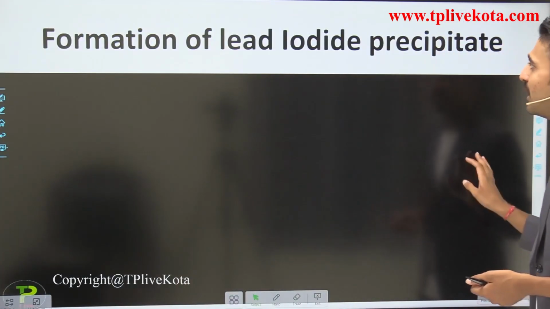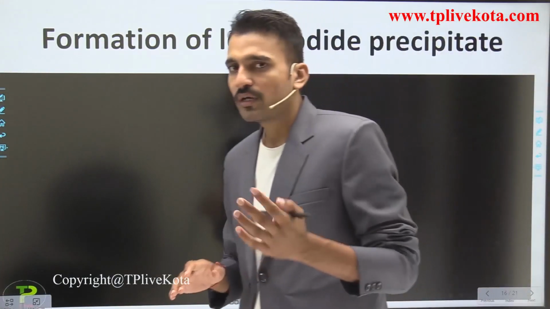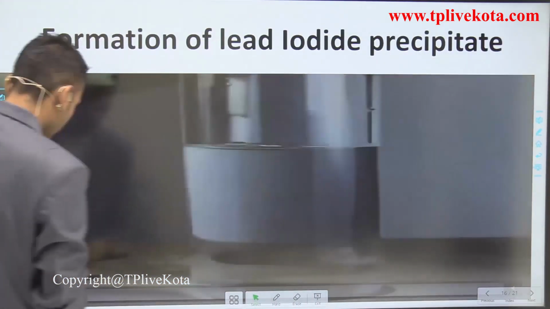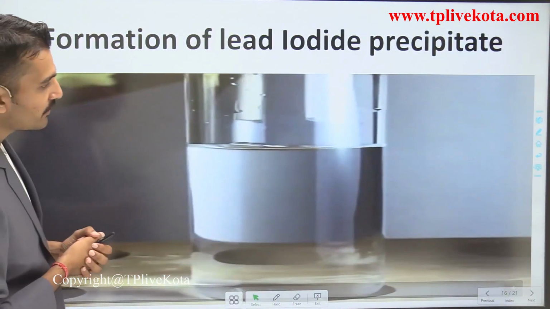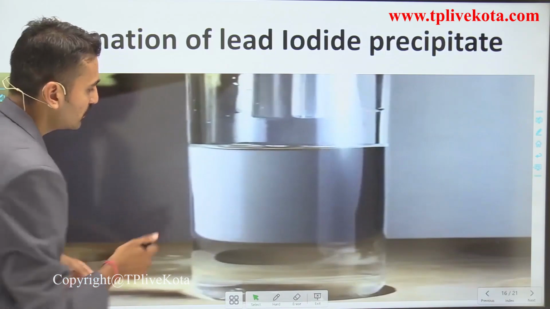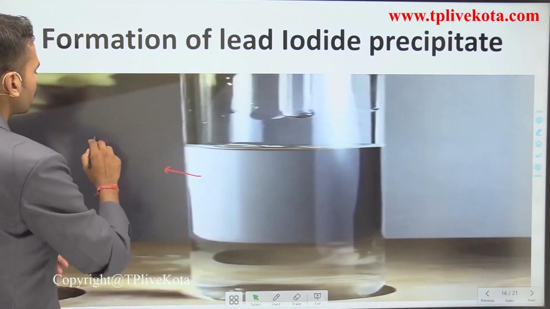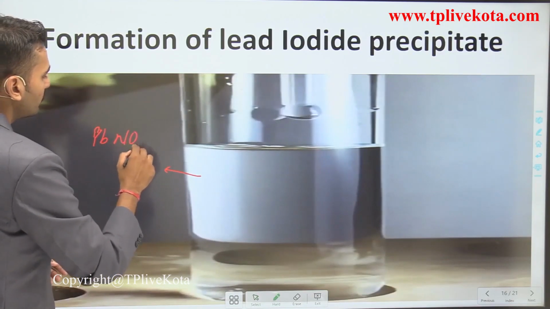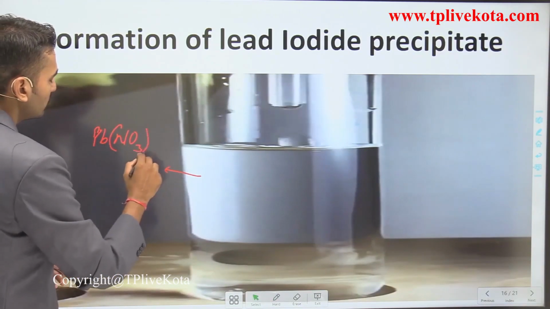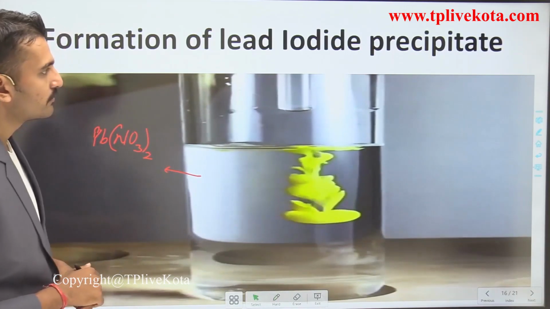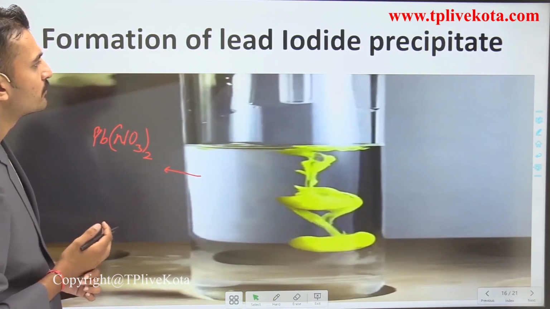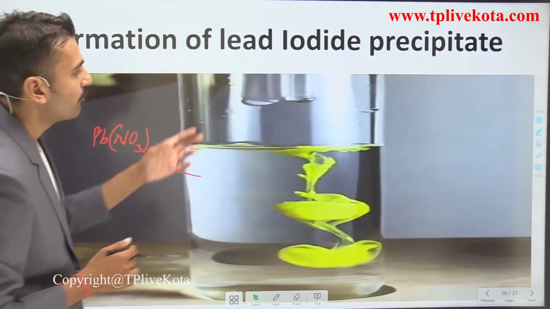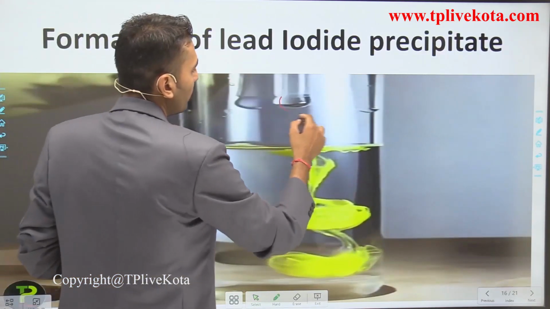The formation of lead iodide precipitate. Next, we are going to see how the lead iodide precipitate is formed. This is lead nitrate solution. And what is coming from this dropper?